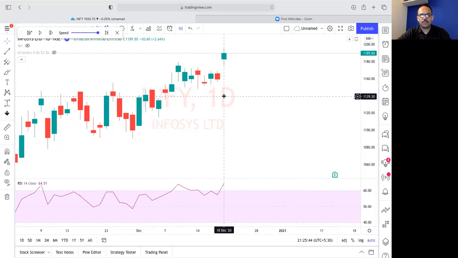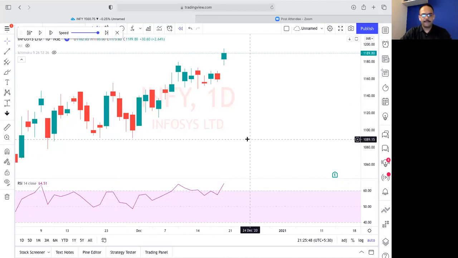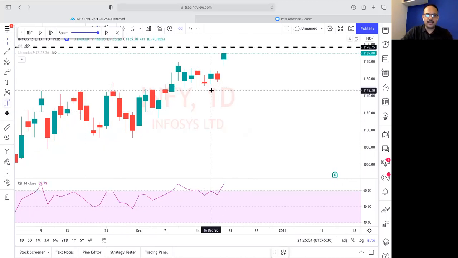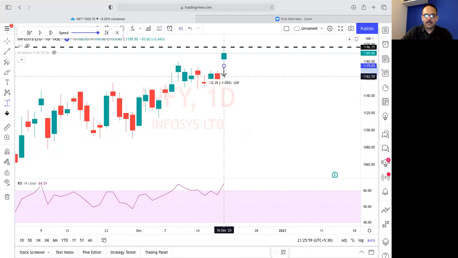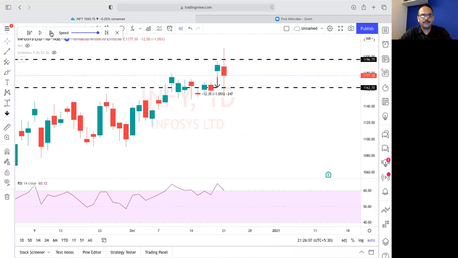So this candle has pushed it above 60. Agreed? Yes. So again, we will start our game. We will put the entry price. We will take this, and we will draw 1% from here. Okay, I'm drawing a line here. I'll enter here and exit if it closes below this. Okay, so let's go ahead.